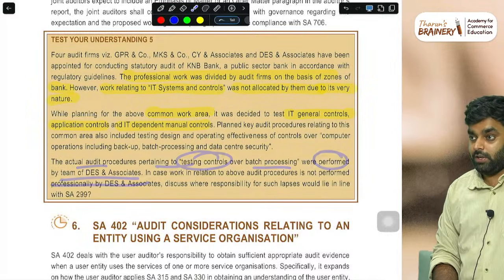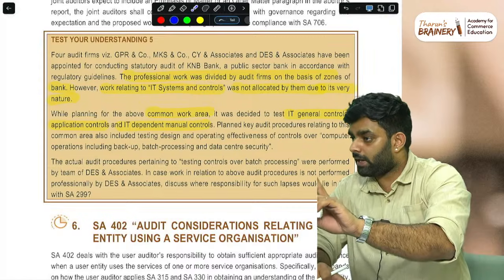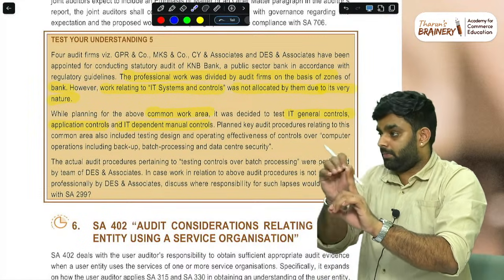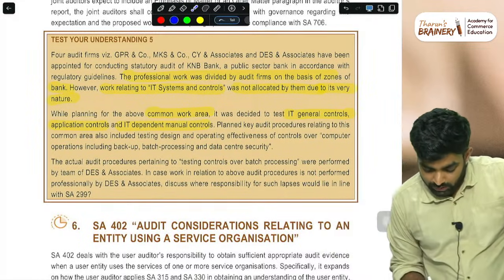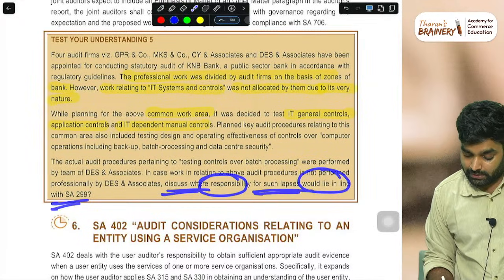So they are asking: four auditors were there, one common area work actually should be performed by all of them. But it is performed by only one person, like one team, DES. So the question is, discuss where the responsibility for such lapses would lie in line with SA 299.